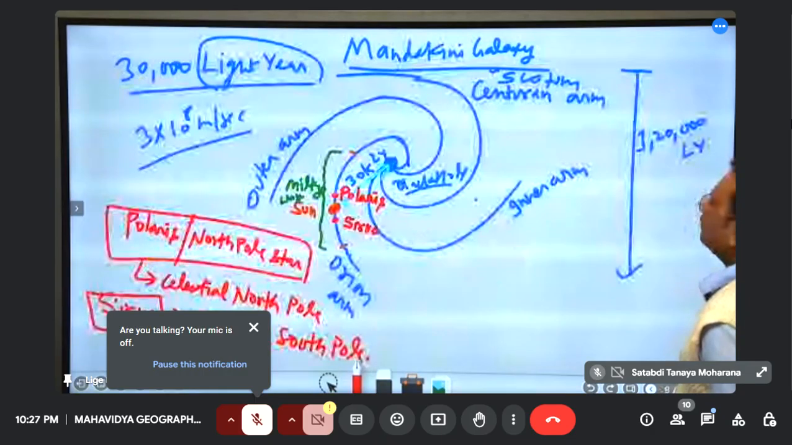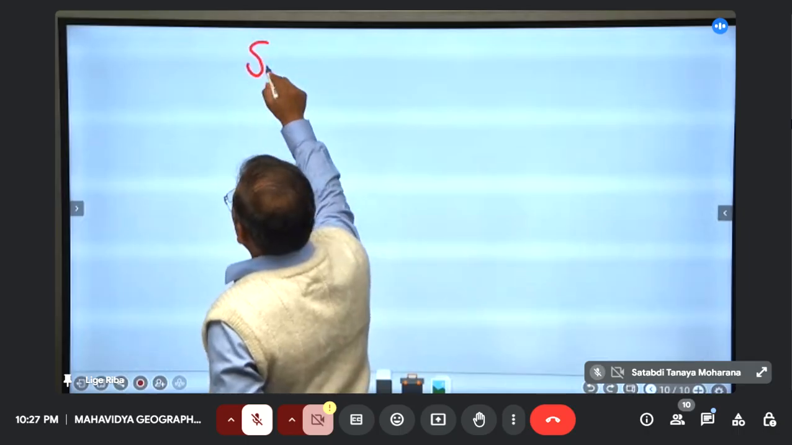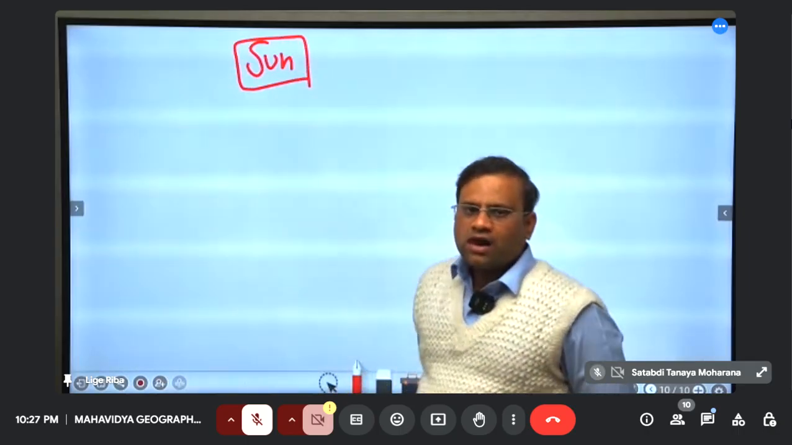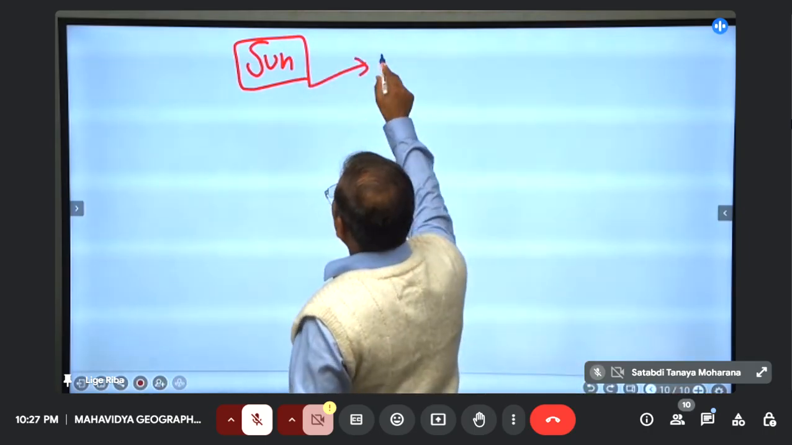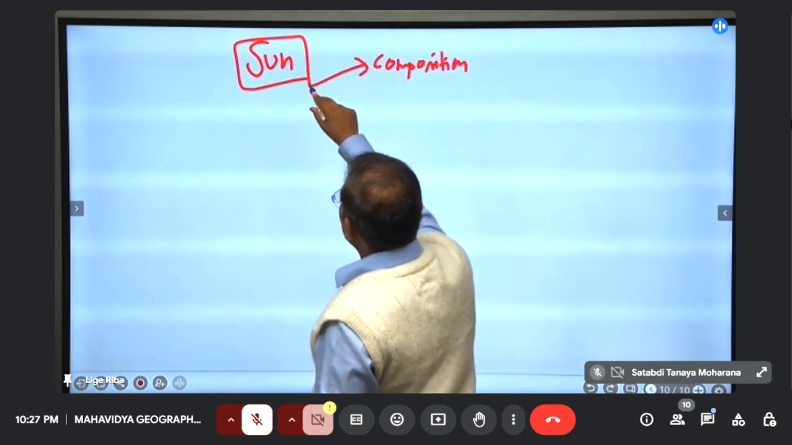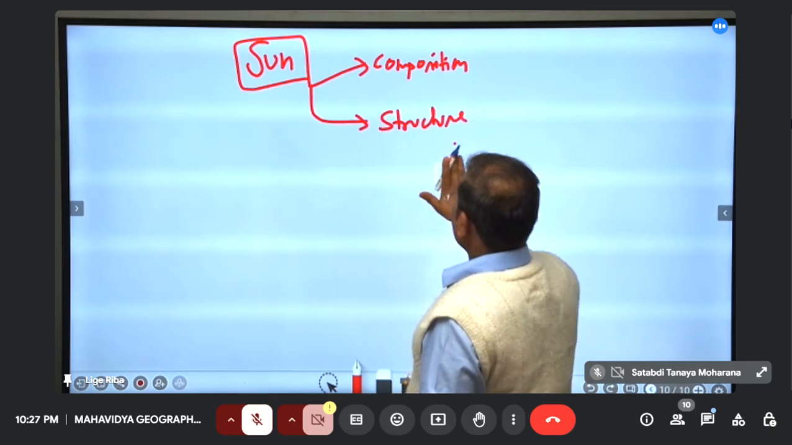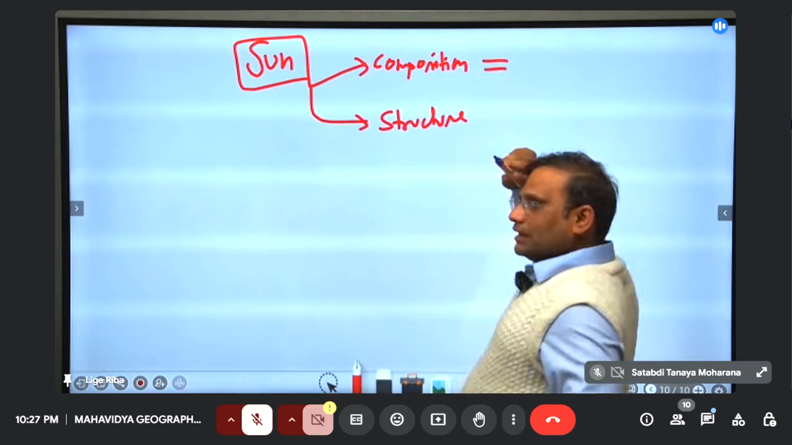Okay. So we are saying the sun is a star. There is a composition of the sun. There is a structure of the sun, right? So composition means what is there in the sun.